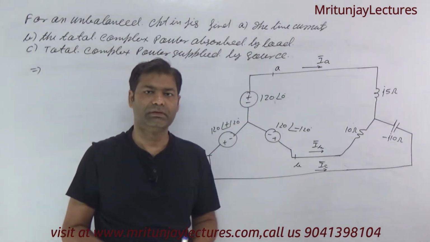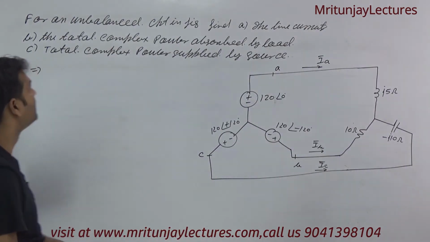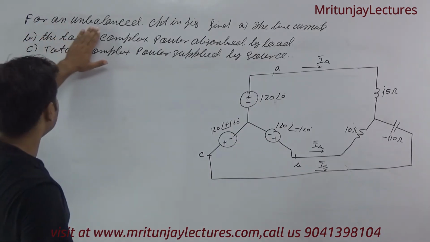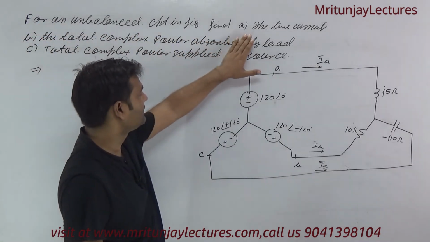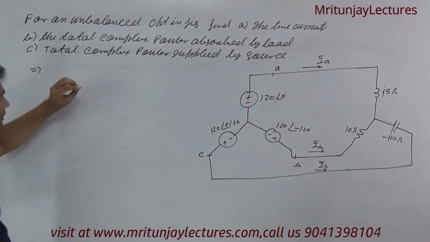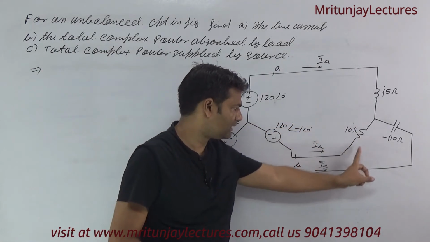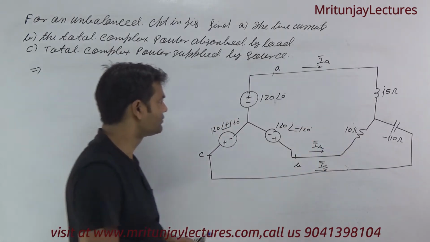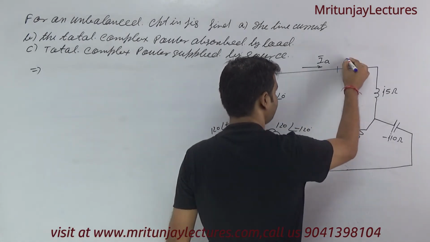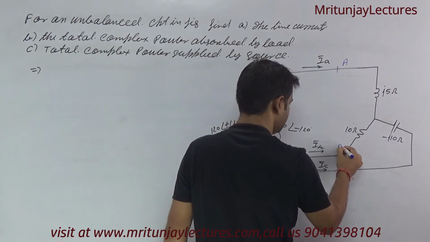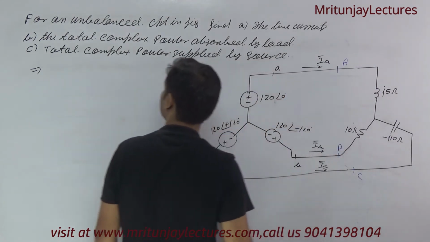Now, for an unbalanced circuit in the figure, find the line currents and total complex power absorbed by load. Okay, that is load 1, load 2 and load 3. You can also call them capital A, capital B and capital C. Clear?